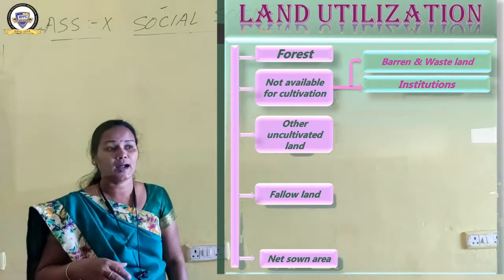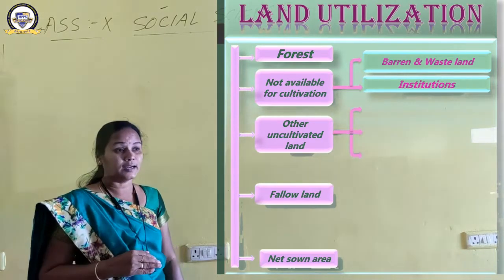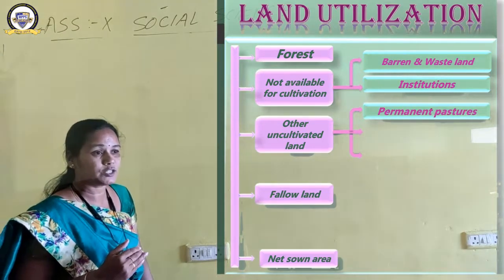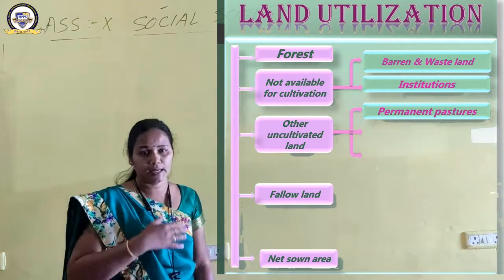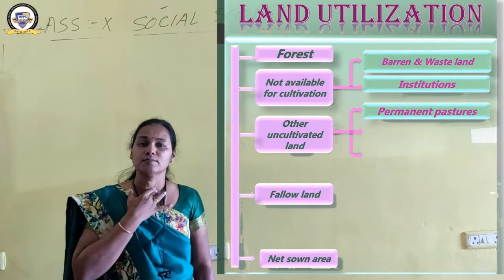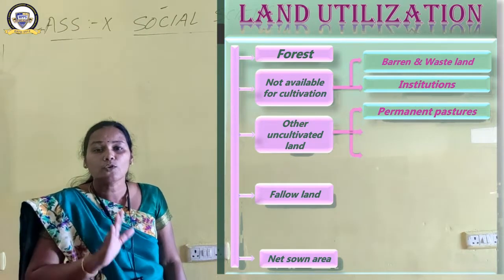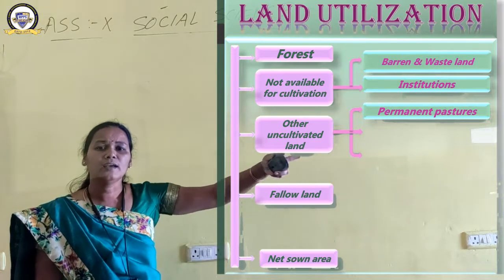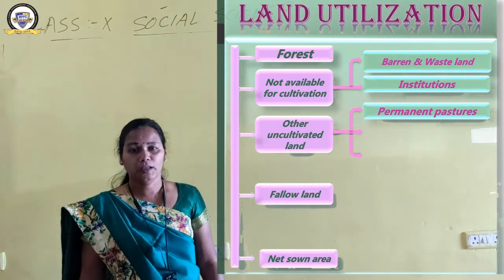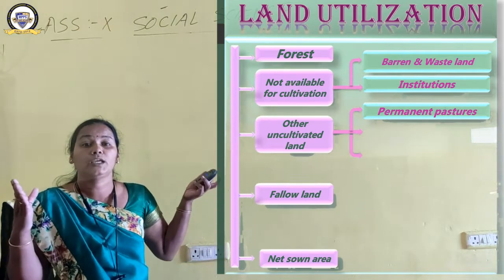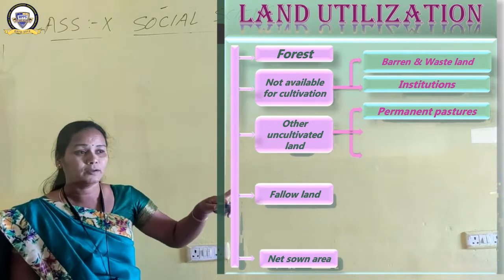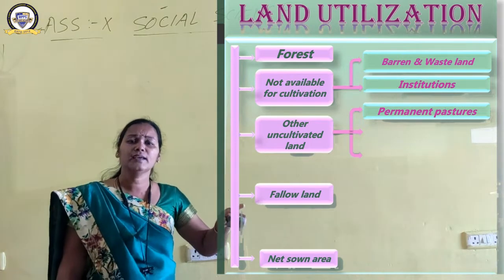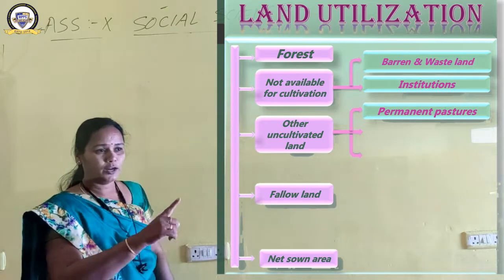Now we are moving to the other uncultivated land. What are the other uncultivated land? It has three parts, three headings. What is the first one? Permanent pastures and grazing lands. What do you mean by permanent pastures? Grazing land. The land which has been used for grazing the cattle. Particularly the cattle which have been reared by the nomads. These nomads keep a large number of cattle with them, and there is some land in our country which has been permanently grazing land. That is the other uncultivated land.